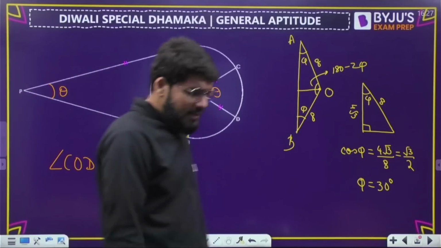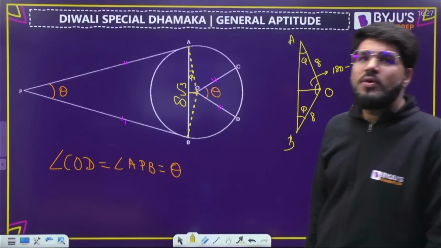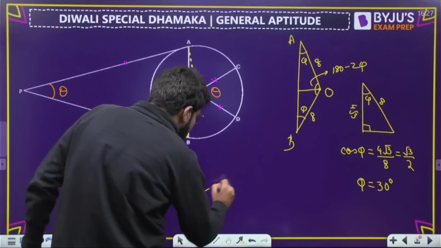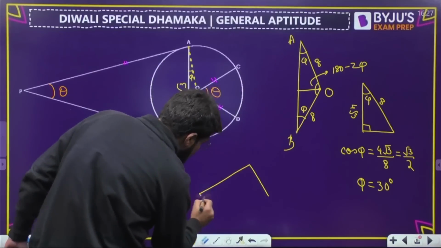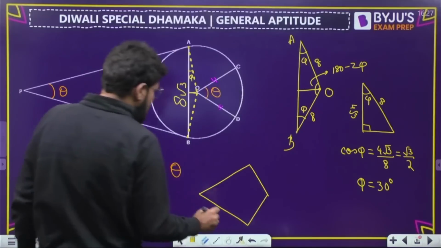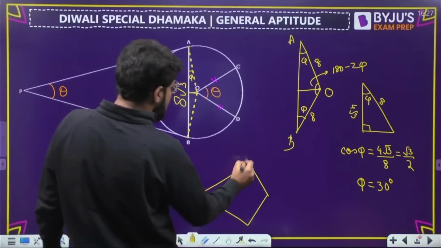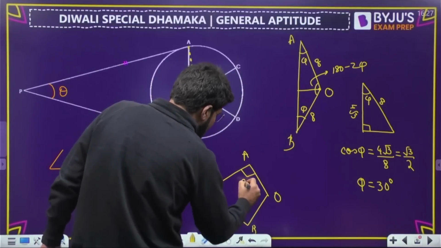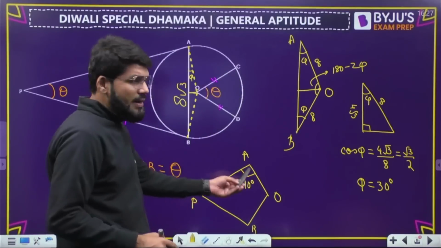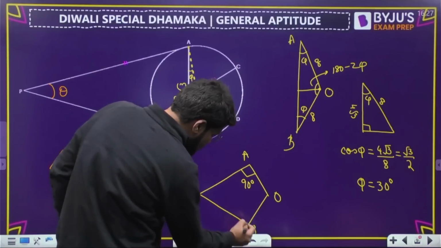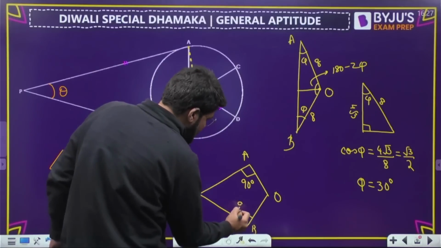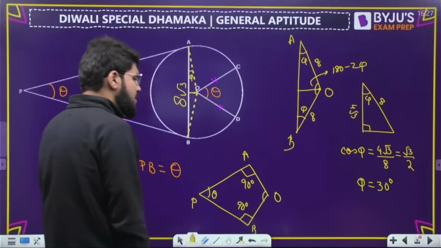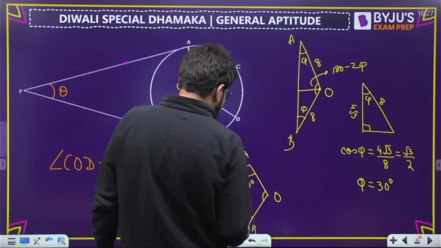Now dear, the tangent to any circle is always perpendicular to the radial line. So if you take this particular quadrilateral separately, this is P, this is A, this is O, this is B. This will form 90 degree. Tangent is always perpendicular to the radius line. This is also the tangent, so this will also form 90 degree. You want theta, and this is 180 minus 2 phi.